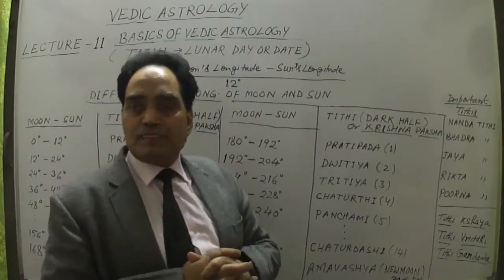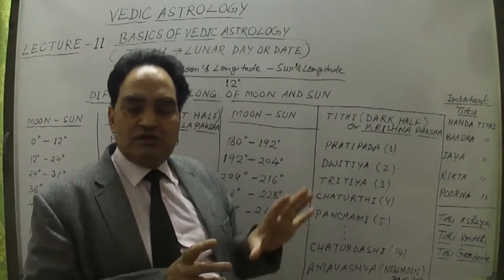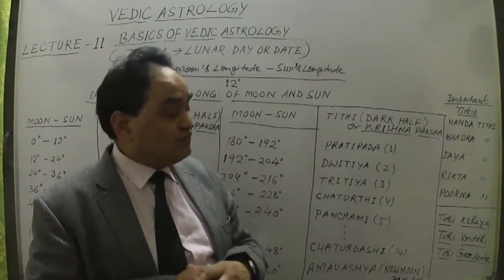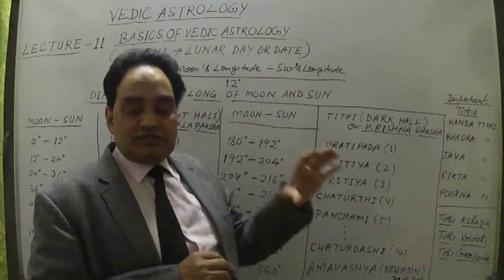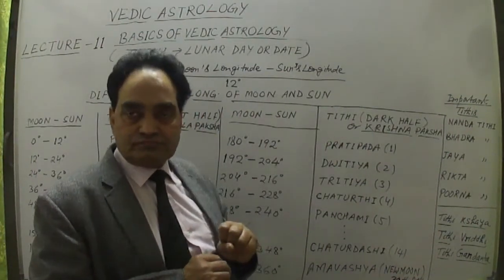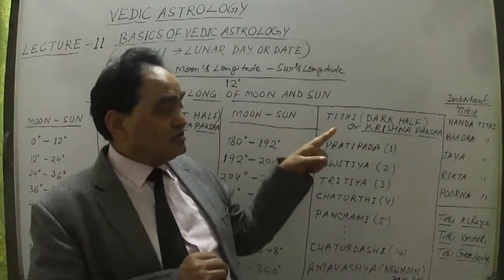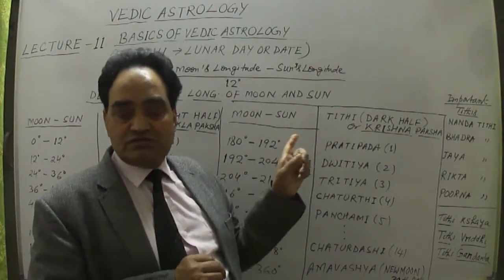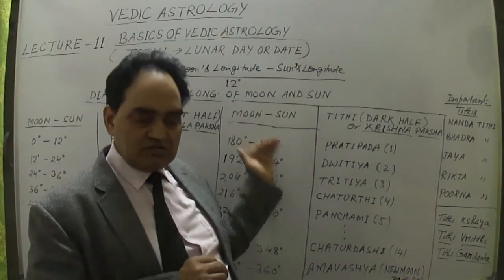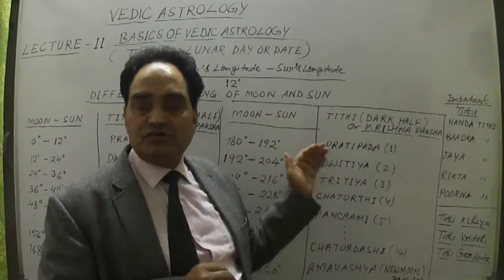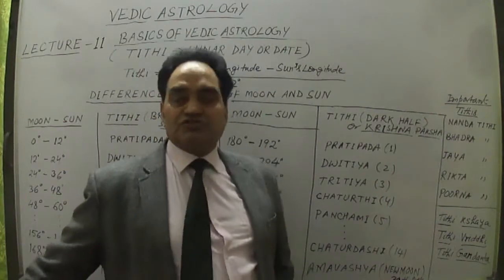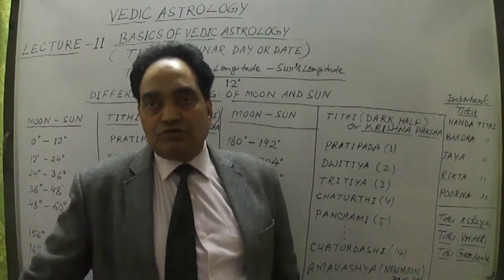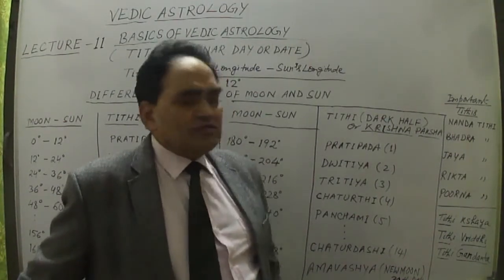But before that, the Tithis are divided into 5 categories. What are those 5 categories? First is known as Nanda Tithi. Second kind is Vajra Tithis. These 30 Tithis are divided into 5 categories. 3 Tithis are put into each, so 5 times 3 are 15.